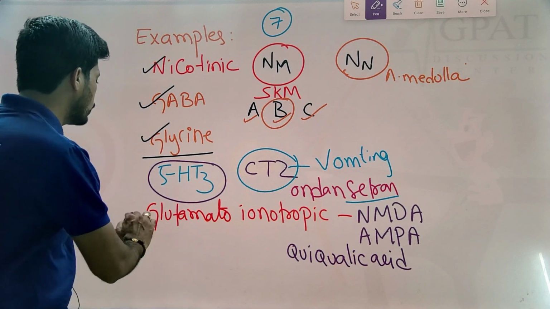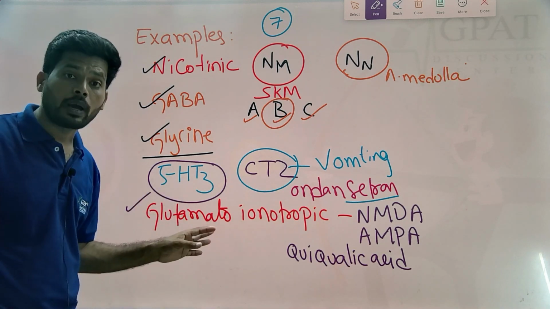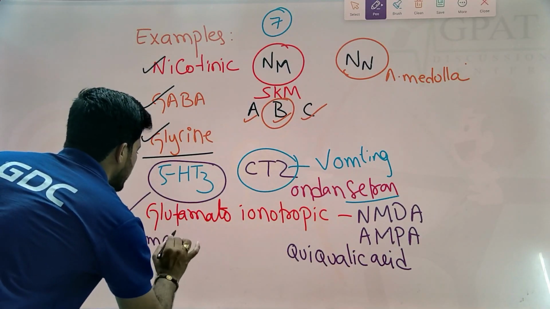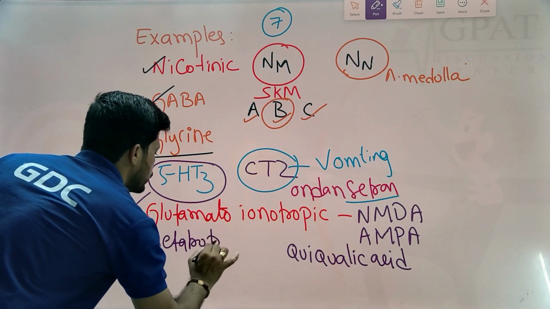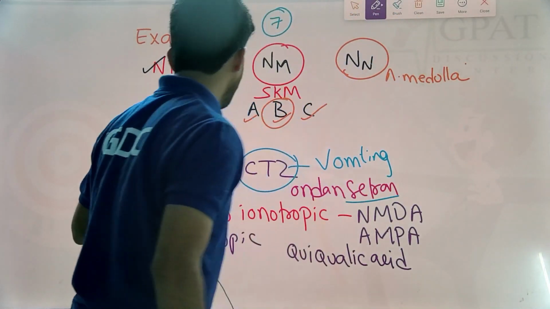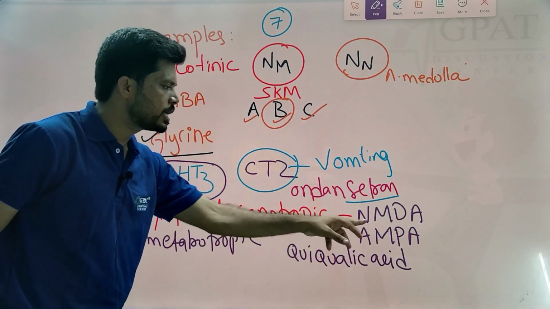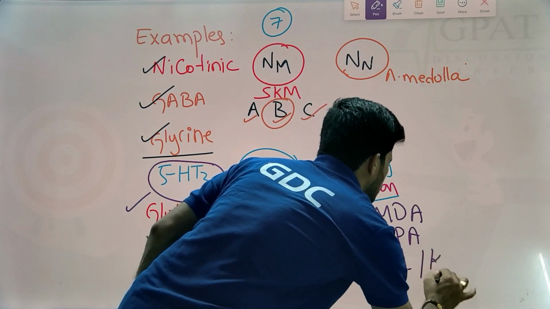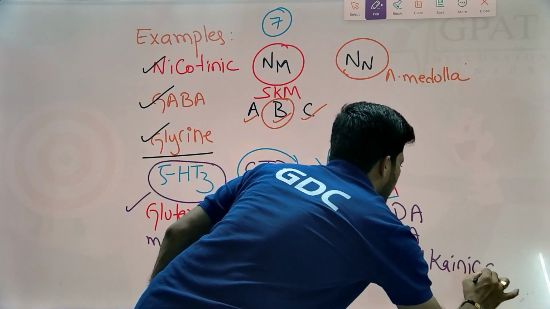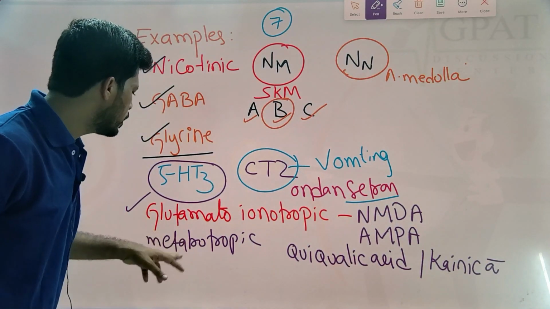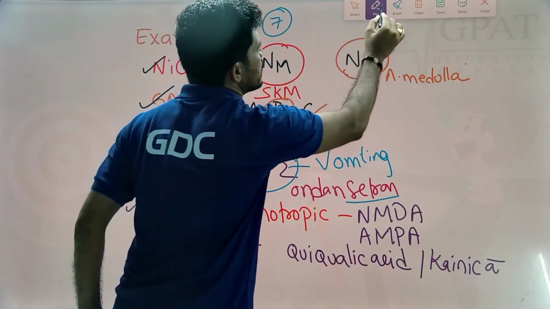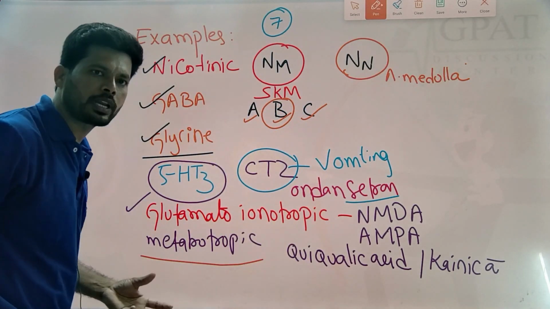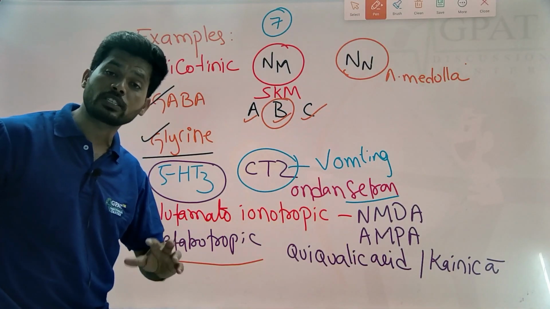Next, glutamate ionotropic receptors and glutamate metabotropic. If you studied in the book, glutamate metabotropic receptors belong to the G protein coupled receptors. Here, glutamate ionotropic has three subtypes: NMDA, AMPA, and quisqualic acid, also known as kainic acid receptors. If you find glutamate metabotropic in the textbook, that is G protein coupled, because G protein coupled receptors are also known as metabotropic.